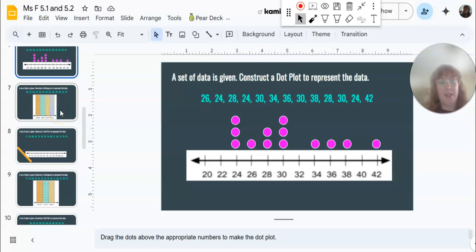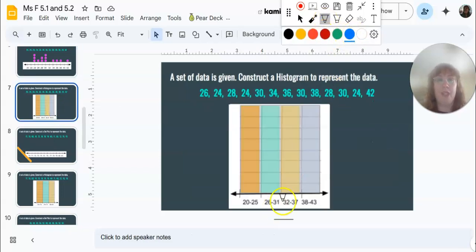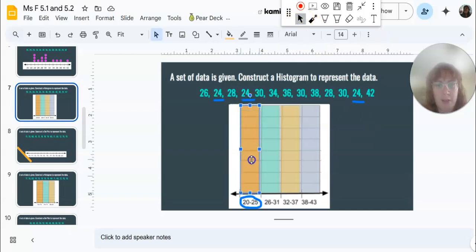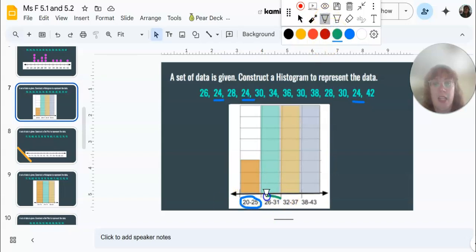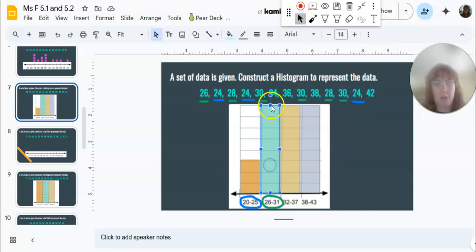Slide 8 will be our next histogram. 20 to 25 is our first bucket, so we're looking for any number between 20 and 25. I think I see 3. And I like to mark them. I know it's harder to mark on Google Slides, but if you want to write these down on paper and then cross them off, because sometimes you'll miss one and then you just gotta adjust it later. 26 to 31, we have 26, 28, 30, another 30, another 28, and a 30. 4, 5, 6 in total. Right there.